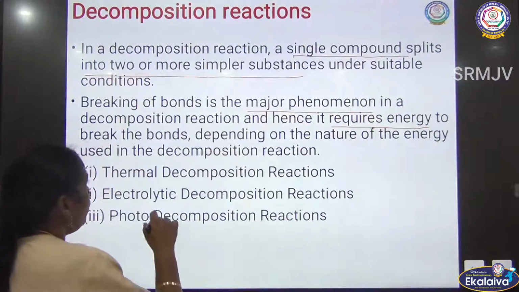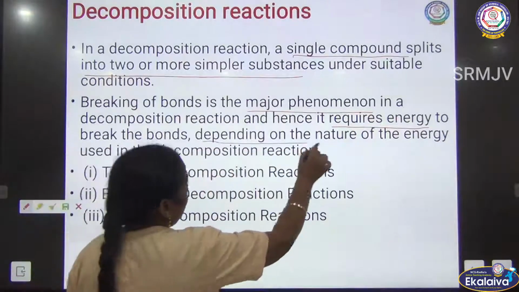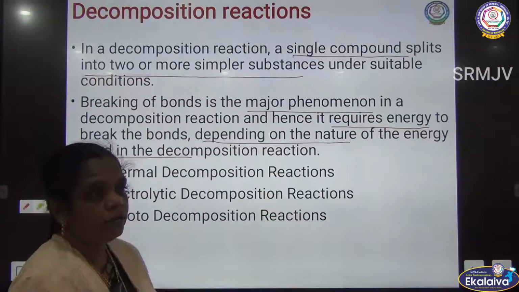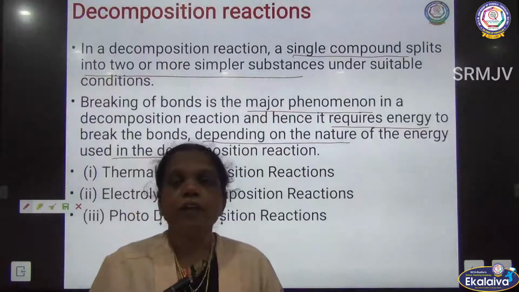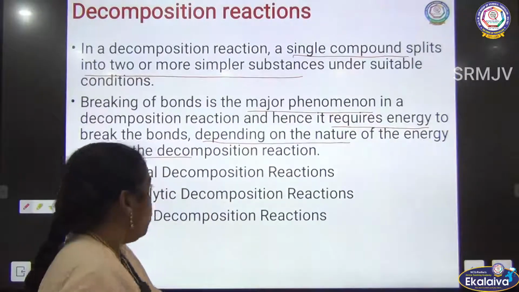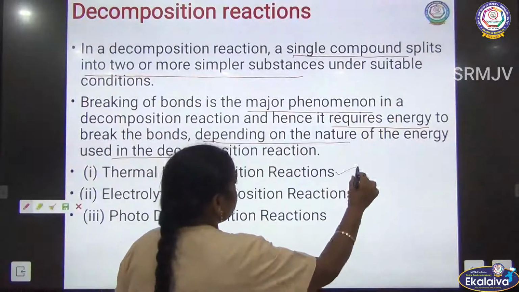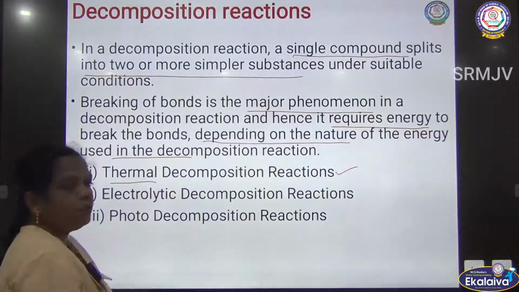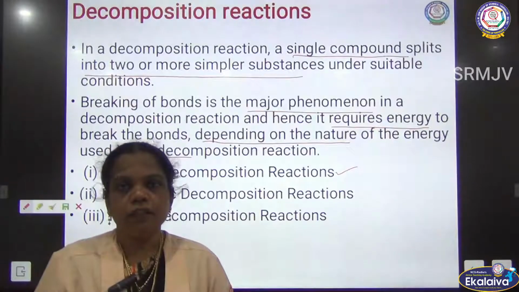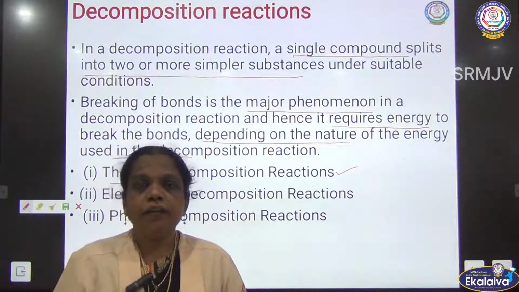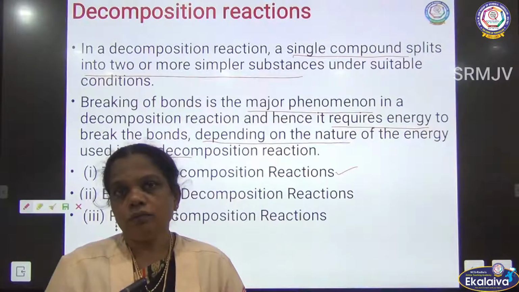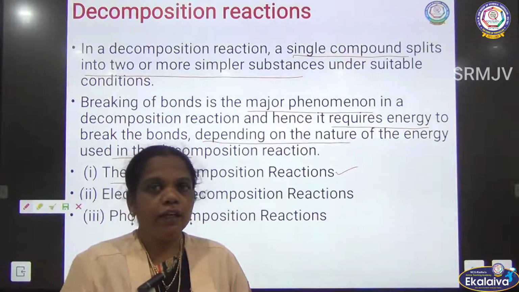Depending on the nature of the energy used for the decomposition, there are three different types of energy we use for the decomposition reaction. One is thermal decomposition. By the word thermal, we mean heat energy. Here we are using the heat energy to break the bond for the decomposition reaction.